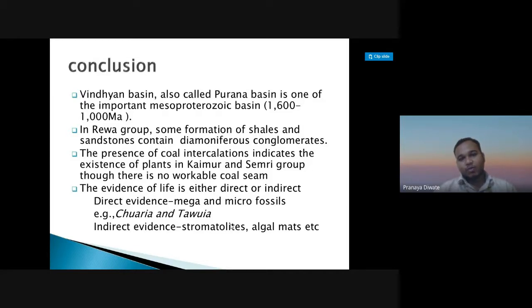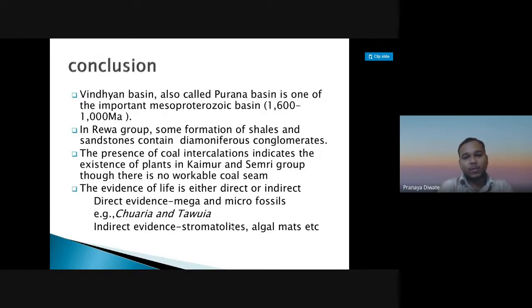In the Rewa group, some formations of shale and sandstone contain diamondiferous conglomerate. The presence of coal intercalation indicates the existence of plants in the Kaimur and Semri groups, though there are no workable coal seams there.